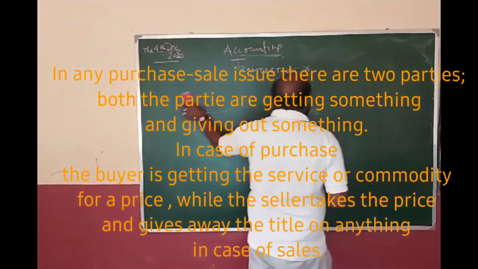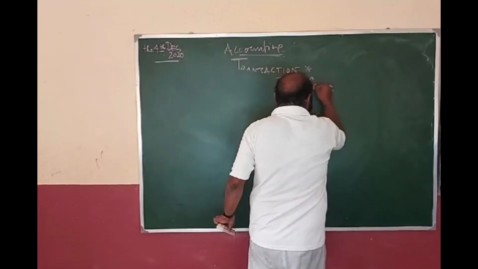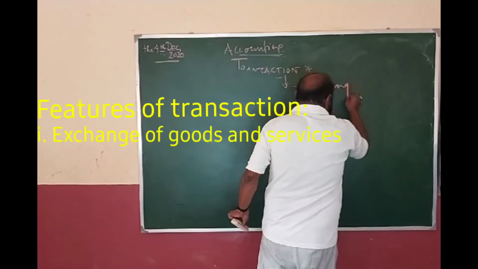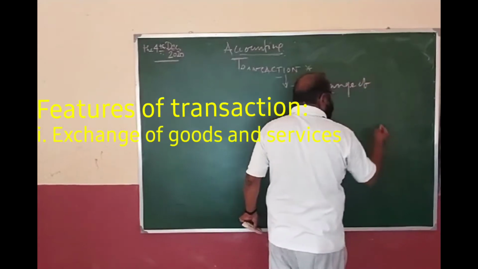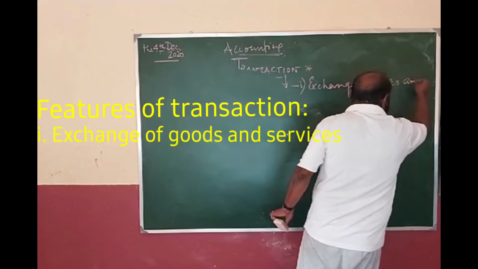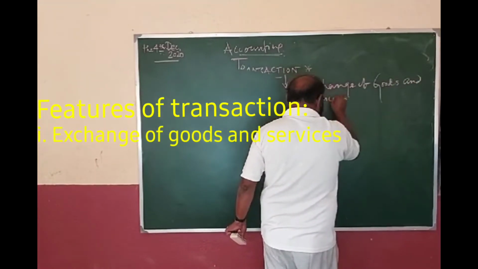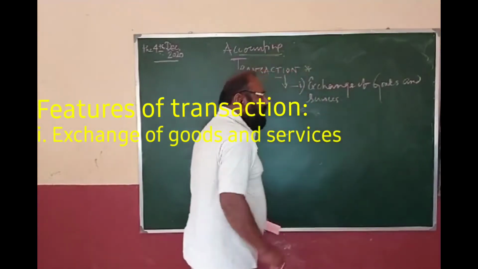The first issue. Now, what is a transaction? People will say a transaction is an exchange of goods and services. So this is the first feature of a transaction.